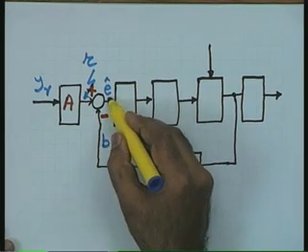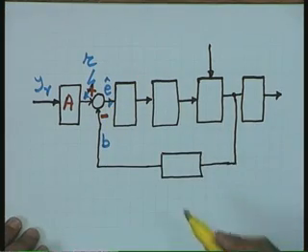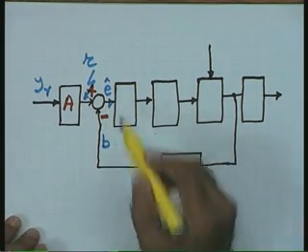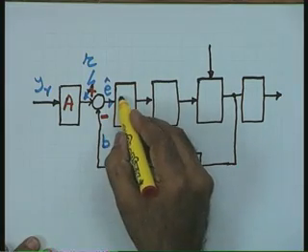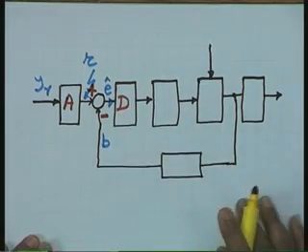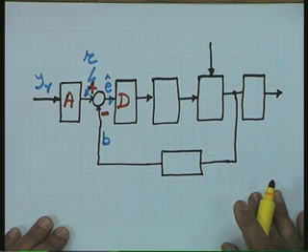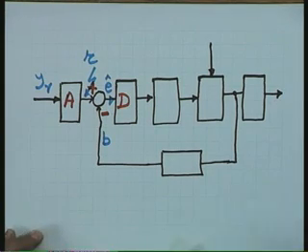Let me proceed further. This error signal is given to this particular block, which corresponds to the control logic block, let me represent it by D, the controller block or control logic block.